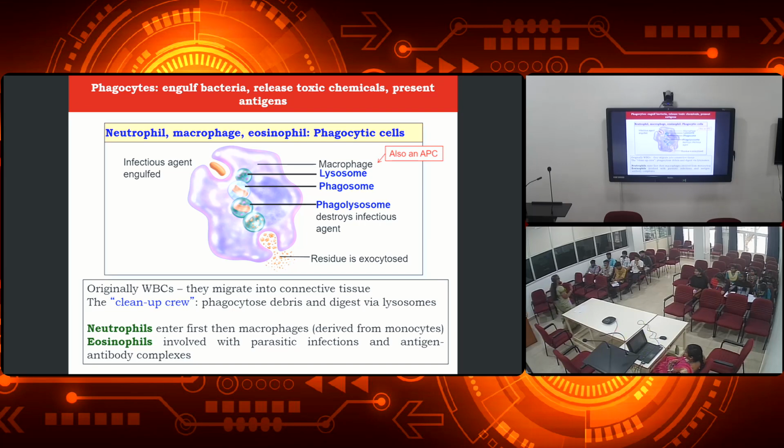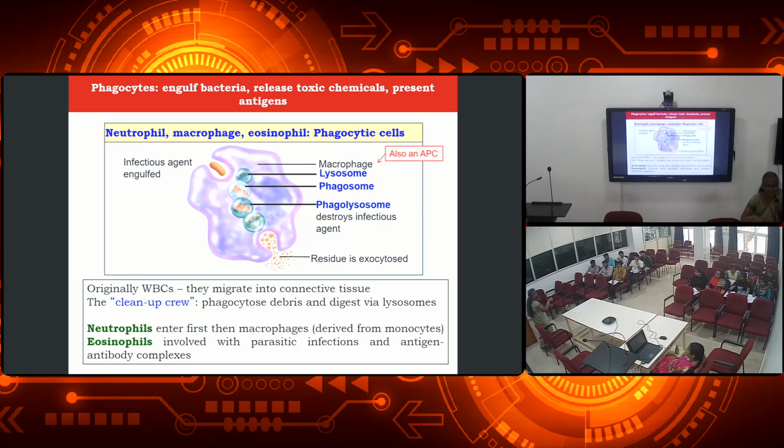Though there are many WBCs which act as immune cells, if you take the phagocytes, these are the 3 different types of cells which act as phagocytic cells. What are those? Neutrophils, macrophage, eosinophil. First we will see how the macrophages kill the pathogens. When the infectious agent is engulfed, the cell keeps opening its mouth.